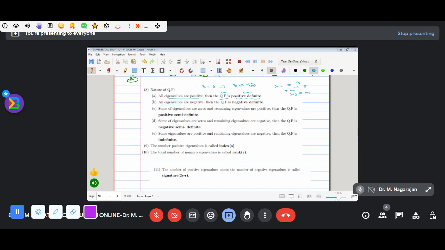Next, if all eigenvalues are negative, that is called negative definite. That means all 3 eigenvalues are negative, so it is negative definite. Okay?